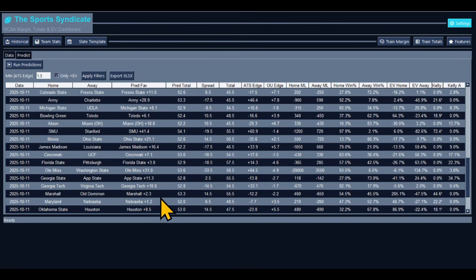You got Marshall and Old Dominion. Marshall plus 2.3. The spread -14.5 for Marshall. Take Old Dominion. Old Dominion is looking like a dog in this fight. Take Marshall to win. Take Old Dominion to cover.